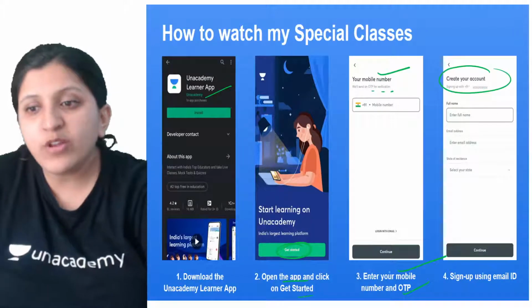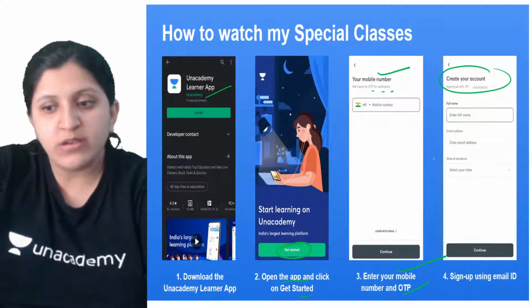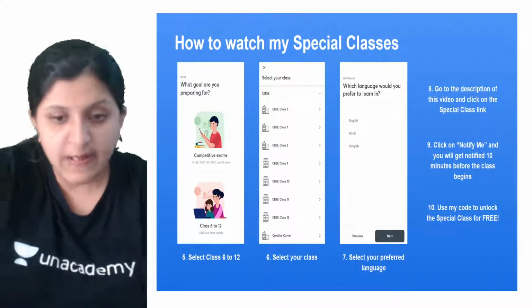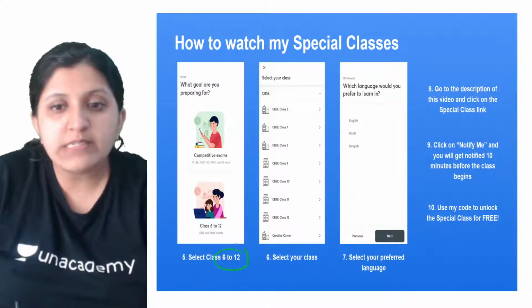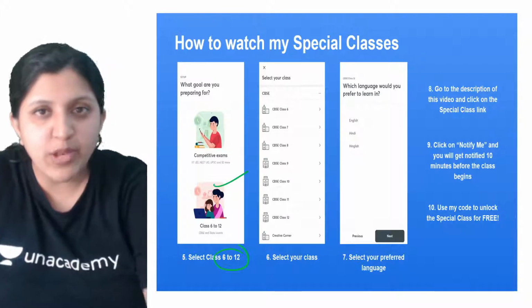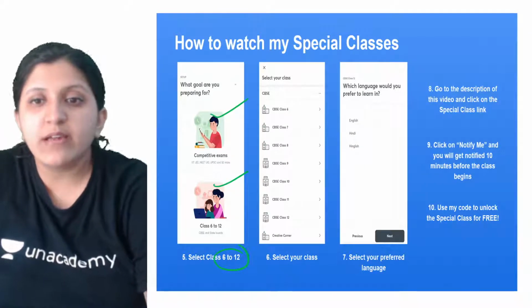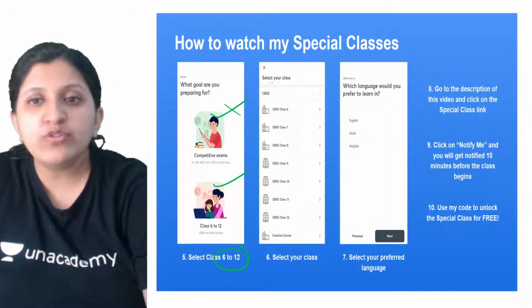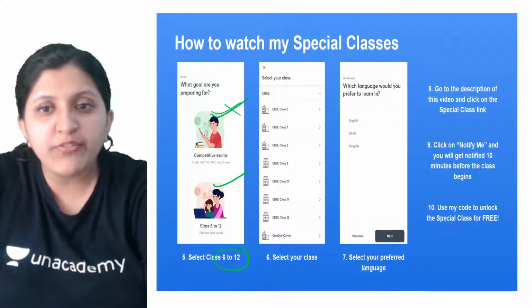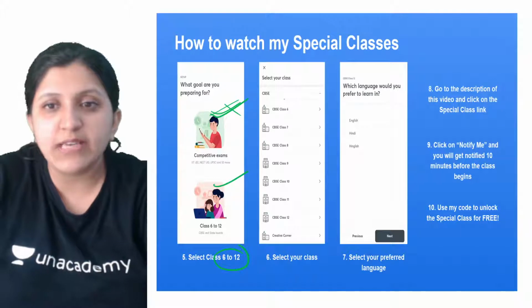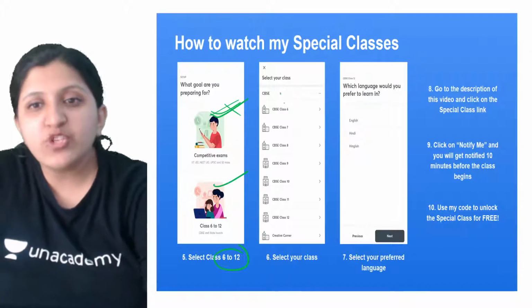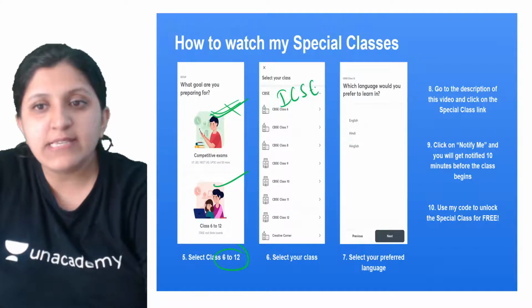Sign up using your email ID. Then choose class 6 to 12, because there is one more category for competitive exams. Then you can choose your category, that is ICSE.